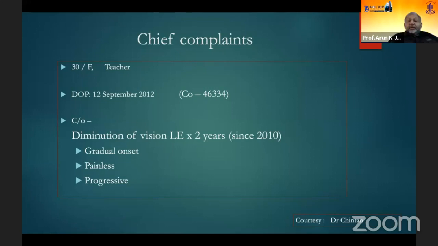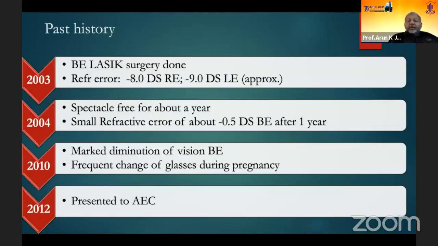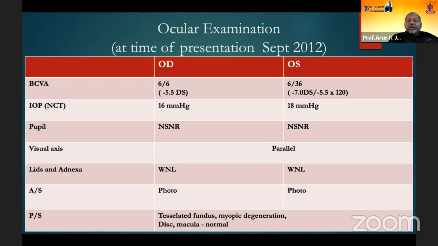She's a 30-year-old female teacher who had progressive diminution of vision for the last 2 years, and she had undergone LASIK for 8 to 9 diopters of myopia in 2003, was spectacle free for about a year, and started having diminution of vision again in both eyes during pregnancy, and presented to her clinic in 2012 with visual acuity of 6/6 in the right eye and a refractive error of -5.5 myopia, and -7 with very high cylinder in the left eye with the best acuity of 6/36.